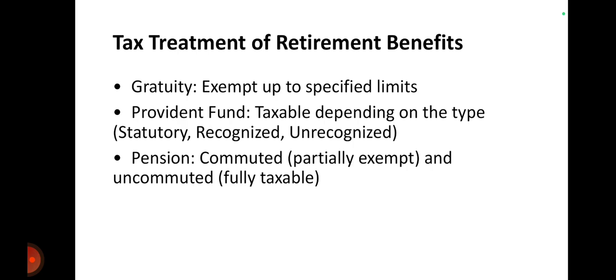Tax treatment of retirement benefits. Gratuity is exempt up to the specified limit, and provident fund is taxable depending upon the type: statutory, recognized and unrecognized. Statutory provident fund, recognized provident fund, unrecognized provident fund, in short called SPF, RPF and UPF. All these three types are included in retirement benefits. Last is pension: commuted, which is partially exempt, and uncommuted, which is fully exempt for the employees.